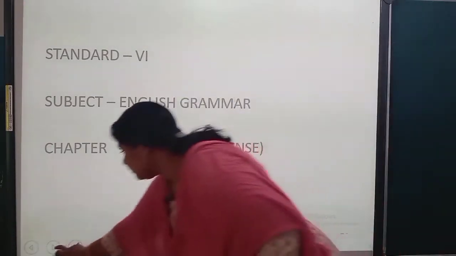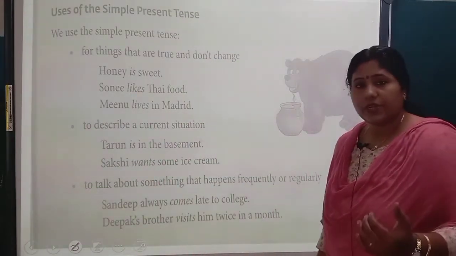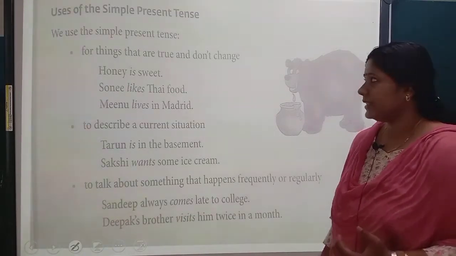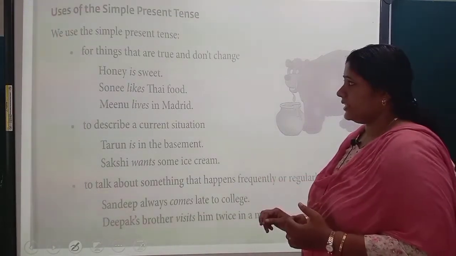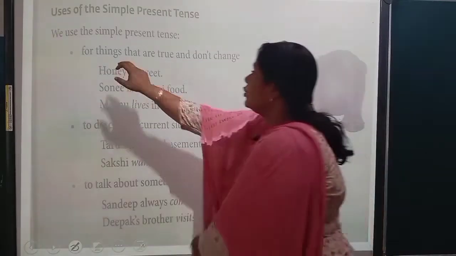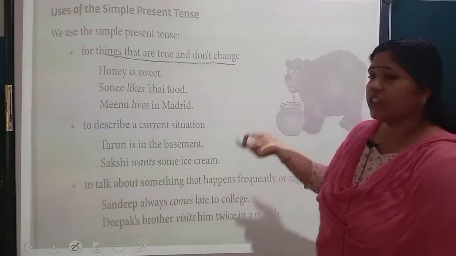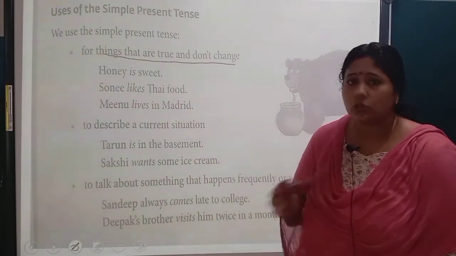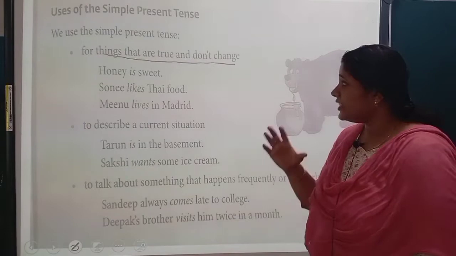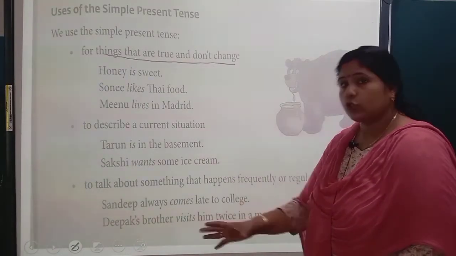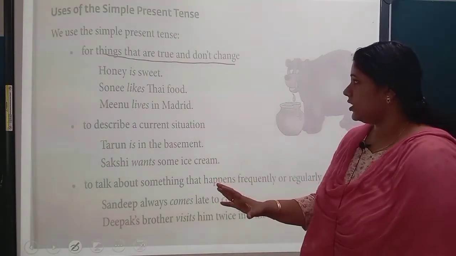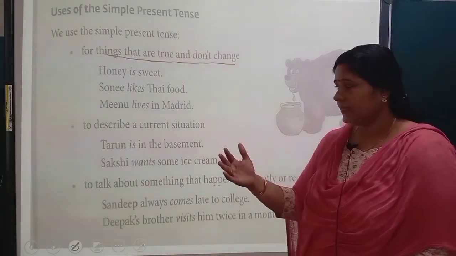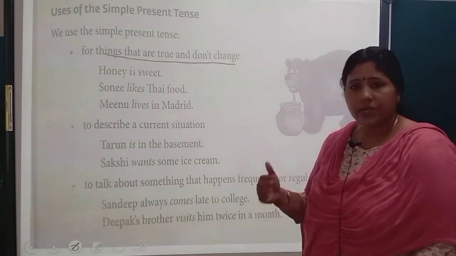Uses of the simple present tense. In what circumstances can we use simple present tense? We use simple present tense for things that are true and don't change. Honey is sweet. It is always there. Honey can't be sour or bitter. So these are things that are always true and not going to change. Sony likes Thai food. It's always her preference. Meenu lives in Madrid.